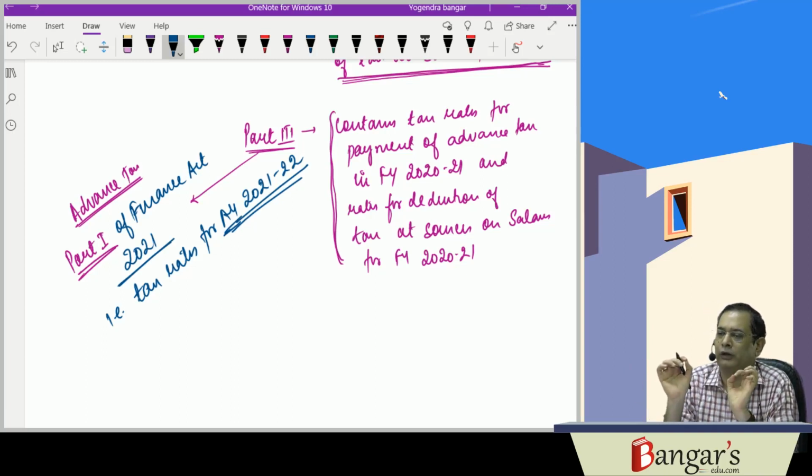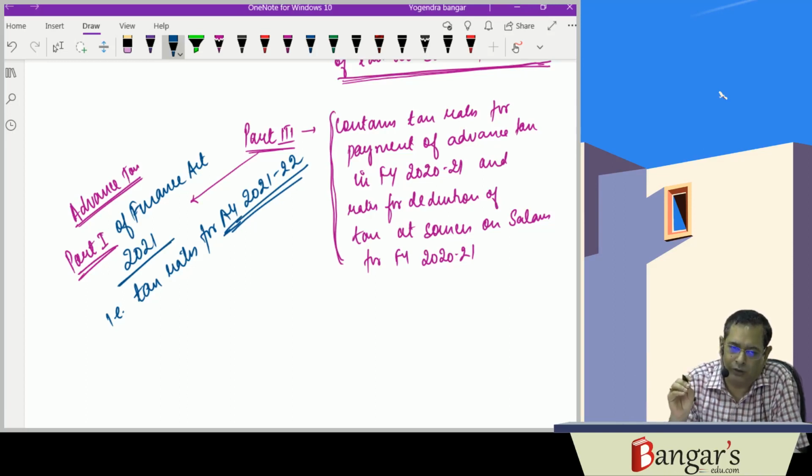Therefore, they are saying that during the financial year 2021, you are depositing the advance tax at those rates, which will become what? Tax rates for the next assessment year. That is assessment year 21-22. So here we say now what is the tax rates applicable for assessment year 21-22. That has been given in the Finance Act Part 3, Finance Act 20, Part 3. And Part 4th is what?